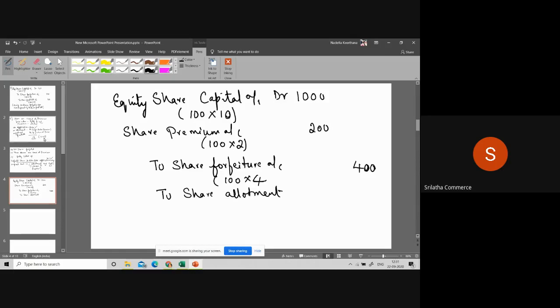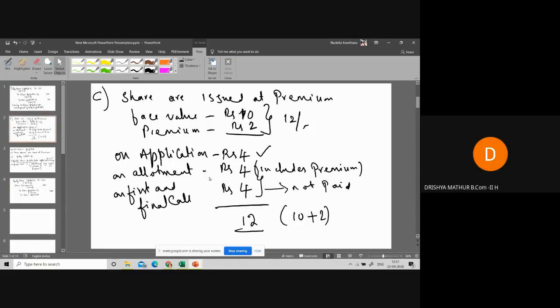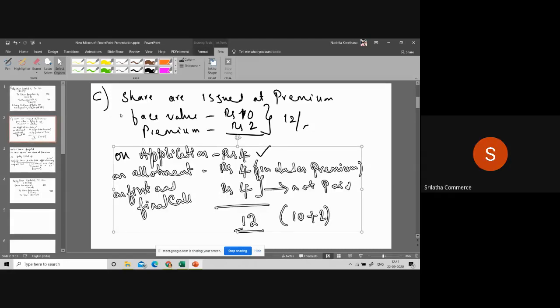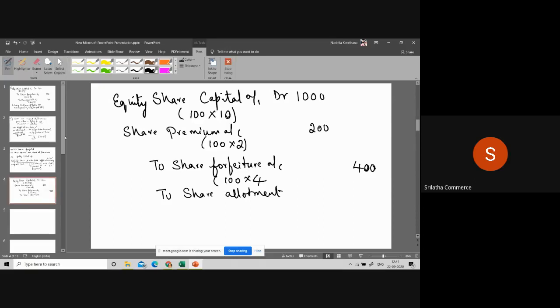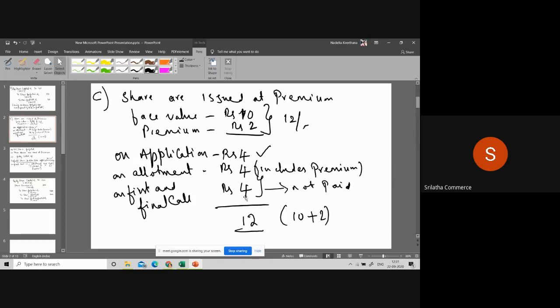On share allotment, what is the amount he has to pay? 4 rupees. Yes, he has to pay 4. 100 into 4, which comes to 400, to share first and final call account. 100 into 4 rupees, 4 only, isn't it?